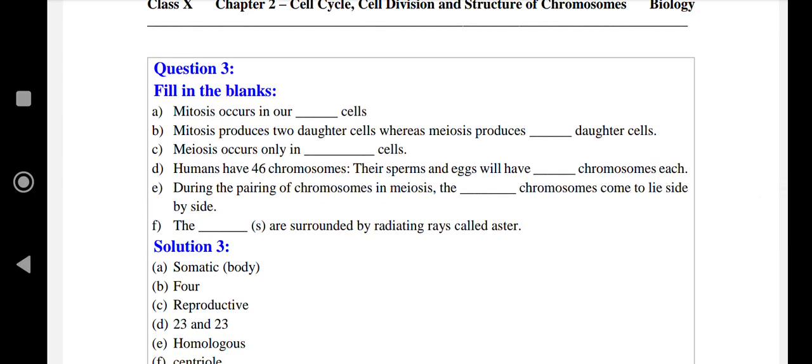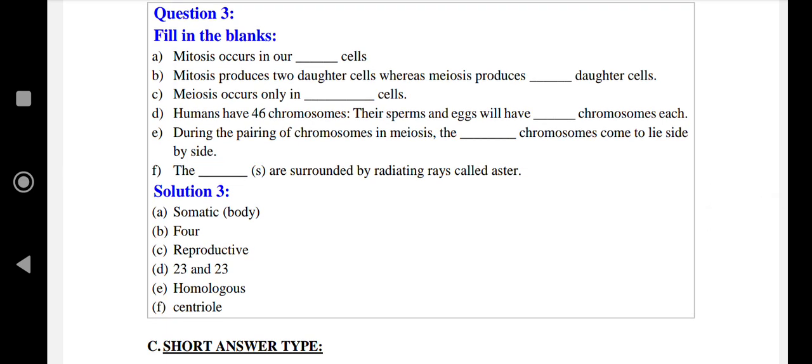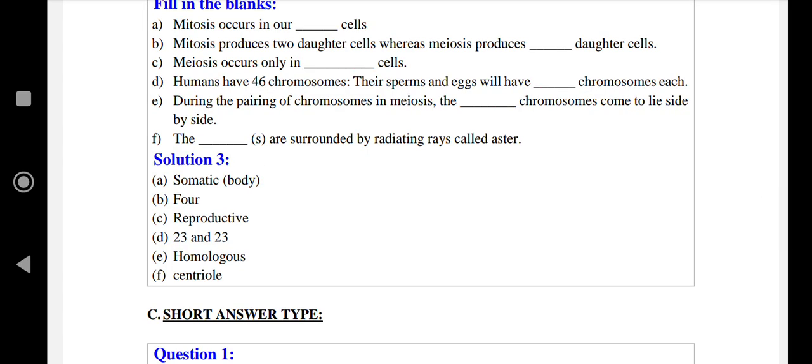Mitosis occurs in our somatic cells. Answer is somatic cell. Mitosis produces two daughter cells, whereas meiosis produces dash daughter cells. Answer is 4. Meiosis occurs only in dash cells. Answer is reproductive cells. Next, humans have 46 chromosomes. Their sperm and egg will have dash chromosomes each. Answer is 23 and 23.